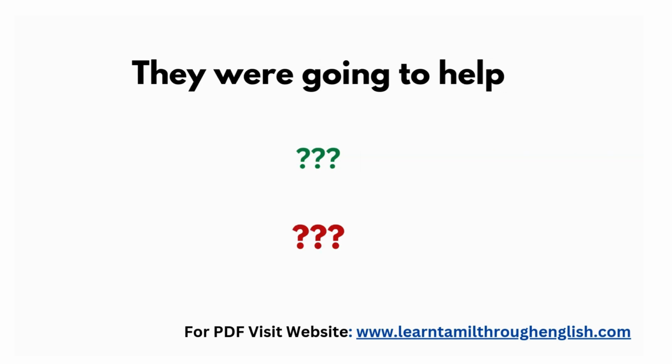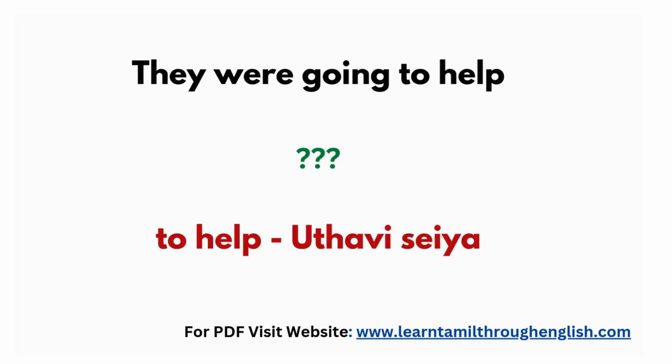So it's your turn. Try to answer this question. They were going to help. They means அவர்கள். The form is அவங்க dash லாம்னு இருந்தாங்க. Here the verb is to help, which means உதவி செய்ய. So try to answer this question in the comment section. I'll correct it.